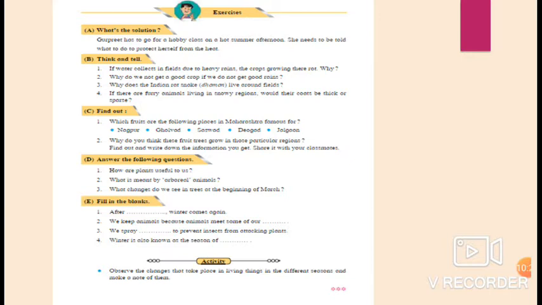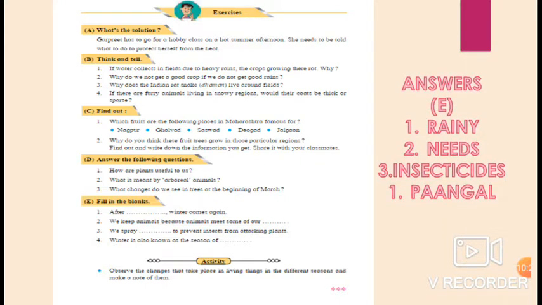Fill in the blanks. After dash winter comes again. Students, after which season winter comes? Yes, very good. After rainy season winter comes. We keep animals because animals meet some of our needs.